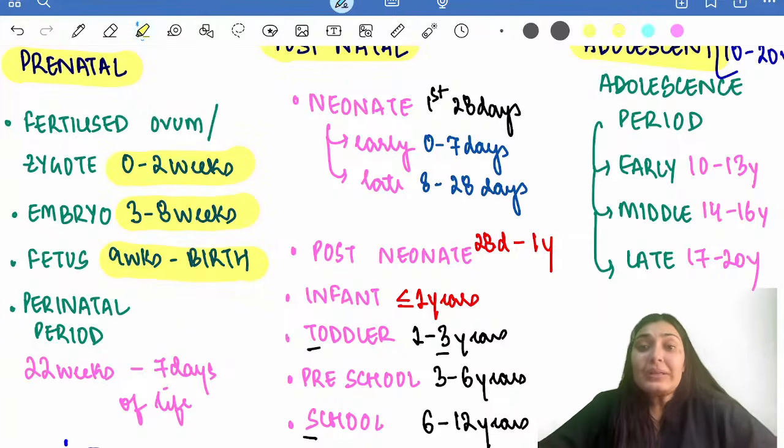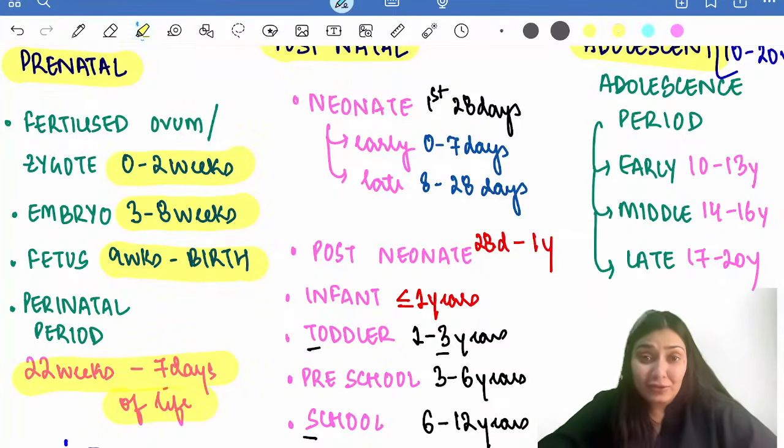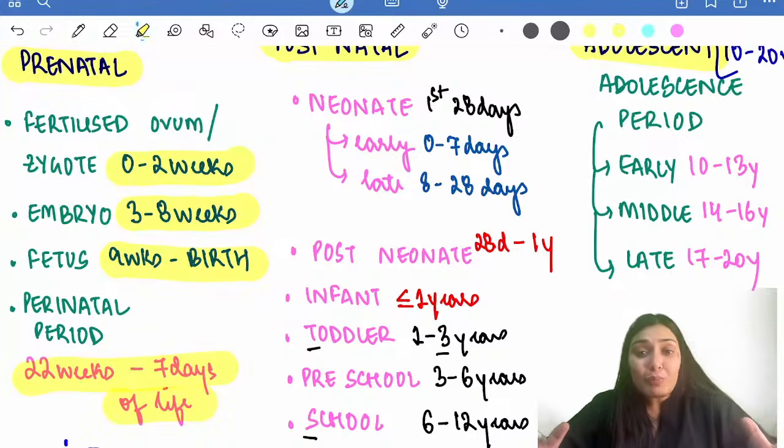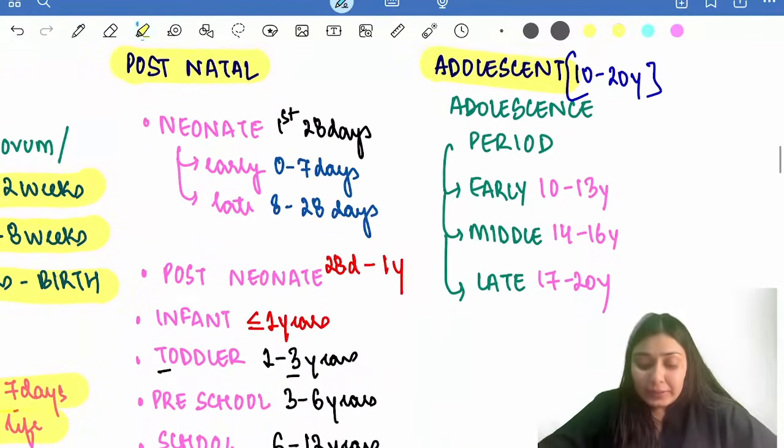Then we have a period that is known as perinatal period. This perinatal period is from 22 weeks of gestation till 7 days of life. This is all about the prenatal periods of growth. Let's understand the postnatal period.